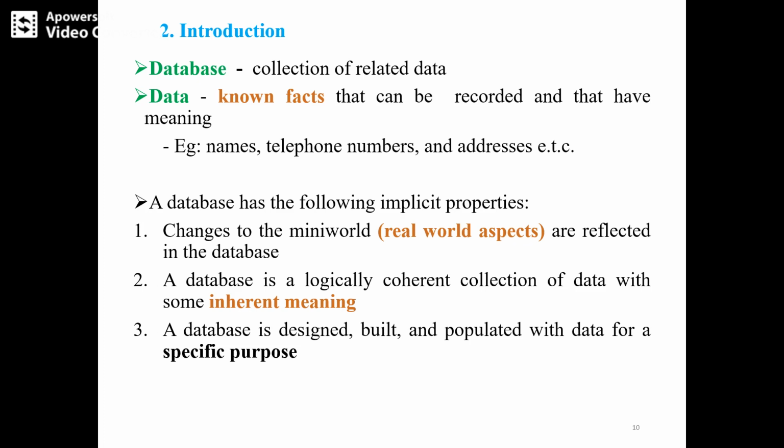For example, a database for airline reservation, bus reservation, train reservation, or a student database or banking database. These are specific purposes for which we design, build and populate the database for the users. That is the third implicit property of the database.